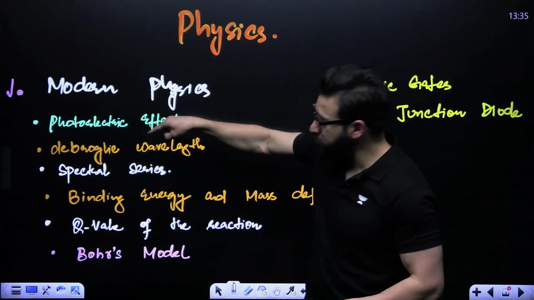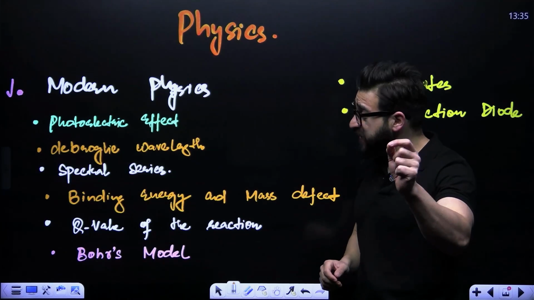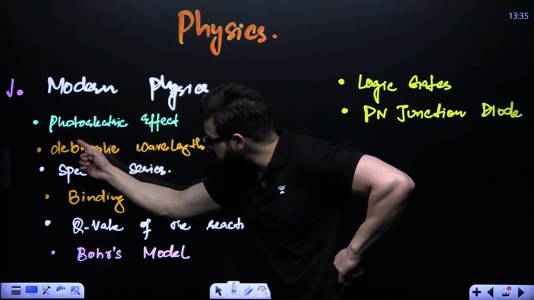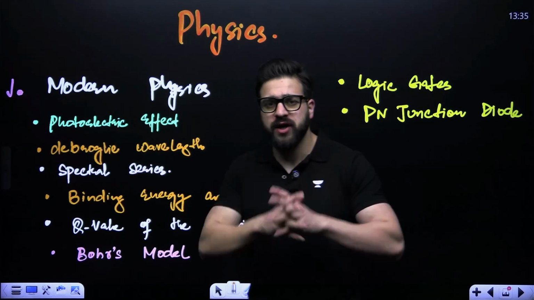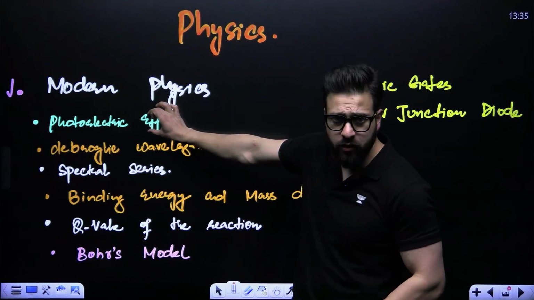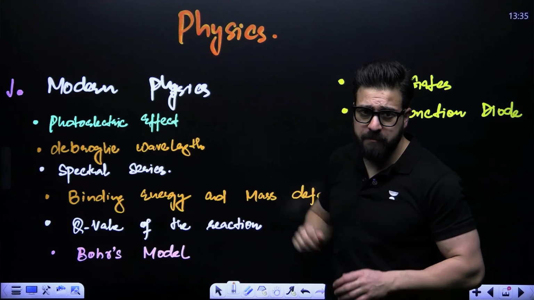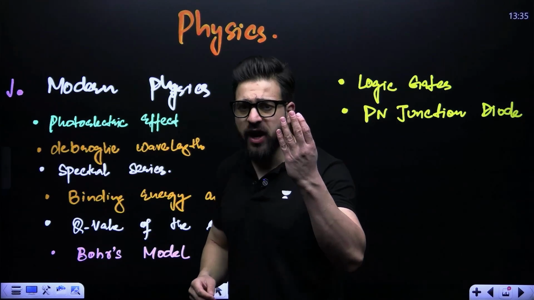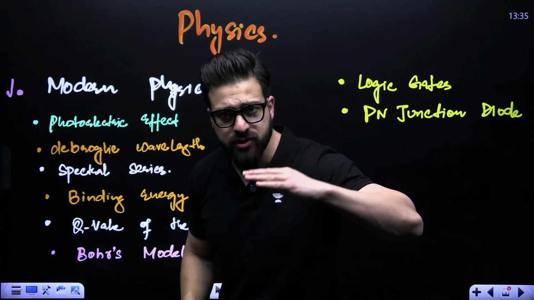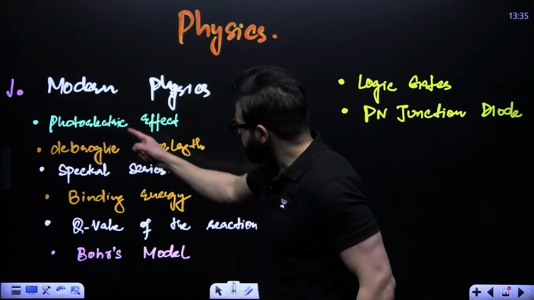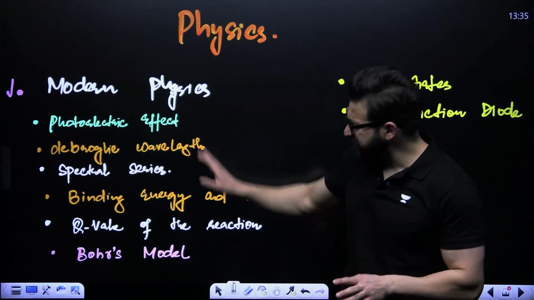Guys, when it comes to modern physics, listen to me very carefully. You have got the photoelectric effect. That's what you need to understand, okay? That's what you need to learn over here. This is from the chapter Dual Nature of Matter and Radiations. In modern physics, we have 4 chapters: Dual Nature of Matter and Radiations, atoms, nuclei, and semiconductors. Then you say de Broglie's wavelength, extremely easy.